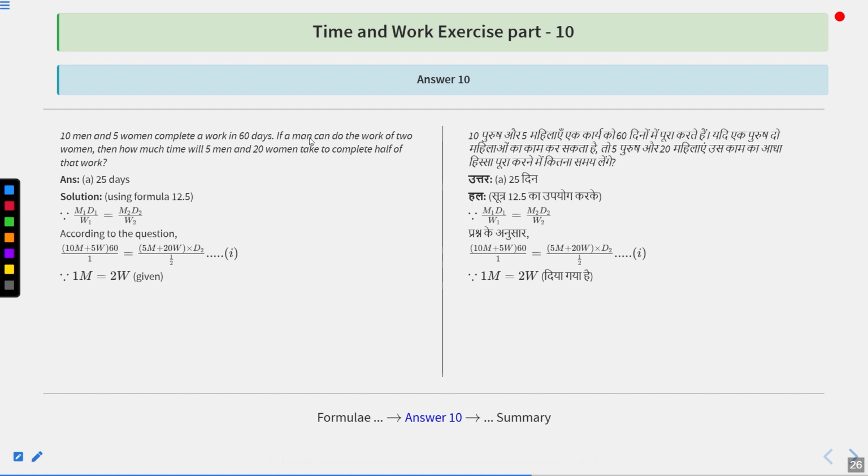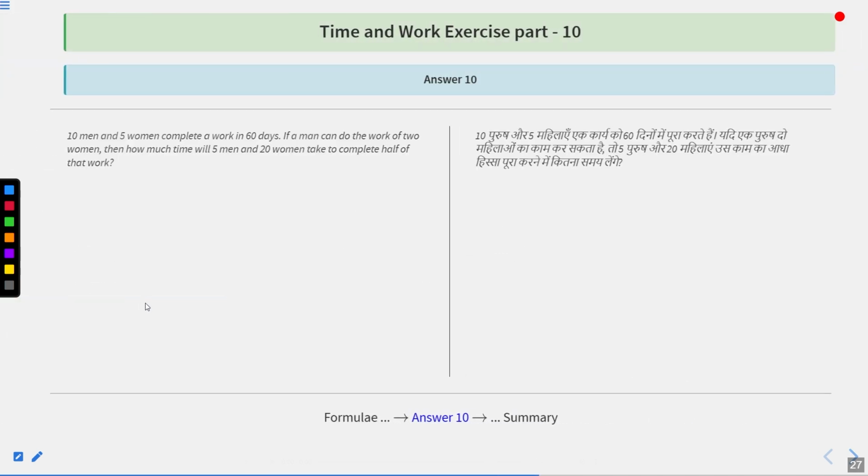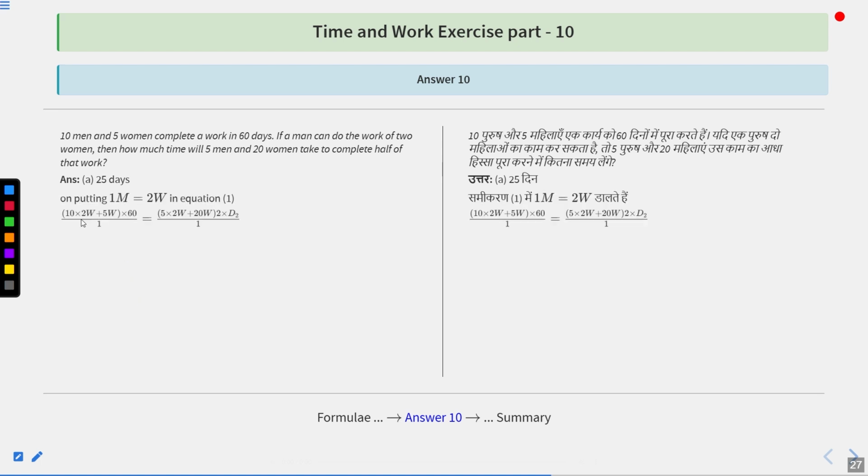But the question also said that if a man can do the work of 2 women, that is the efficiency of 1 man is equal to twice the efficiency of a woman. That is given in the question. Now, by using this and putting in the formula, we can write 10 into 2W plus 5W, because for 10 men, the value of M will be replaced by 2W. Similarly, here 5 into 2W plus 20W into D2 upon 1 upon 2. So the 2 in the denominator will go to the numerator. From here, we get 25W into 60 equal to 30W into 2 into D2. So the value of D2 is how much? 25 days. And that means option number A is the correct answer.